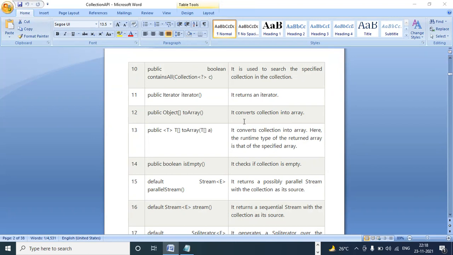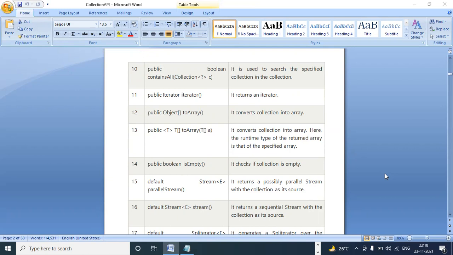toArray means converting to an array. It is not an array, right? It's an API, so you can convert the elements. These are all the methods. We use only some of these methods. No need to memorize all the methods. If you want to use them in a real-time environment, you can just go to the API, follow the syntax, copy that code, paste it in your local, and work on it. That's it. Just some methods are needed: size, remove, adding, removing, iterator. These are the main operations we are doing, and converting to an array.